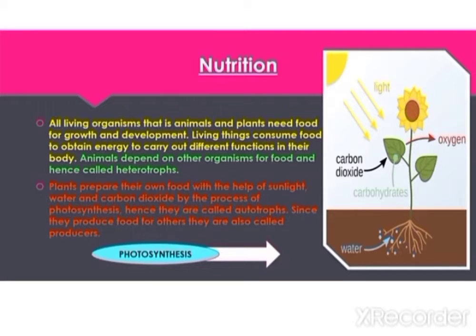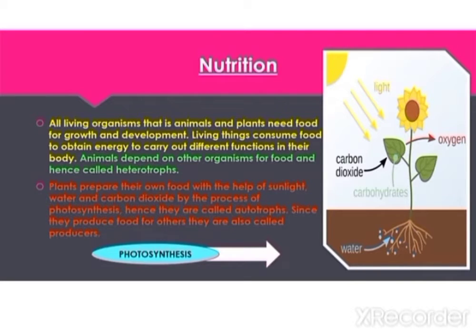So another characteristic of living beings is that they all need food and nutrition. All living organisms, that is animals and plants, need food for growth and development. Living things consume food to obtain energy to carry out different functions in their body. Animals depend on other organisms for food and hence they are called heterotrophs.